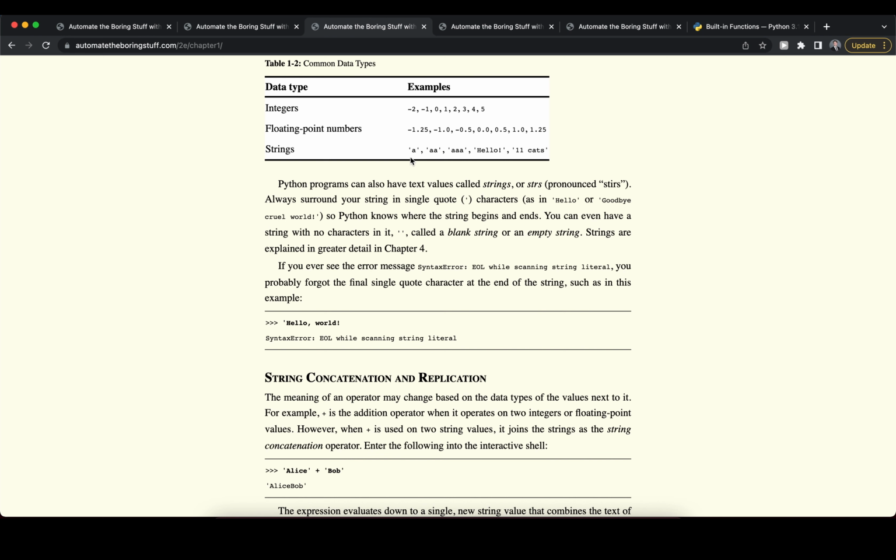So here we can see these are words or text, and they are always shown in quotation marks, either in single quotes or in double quotes. Now especially when we work with strings, there are some errors to take note of.